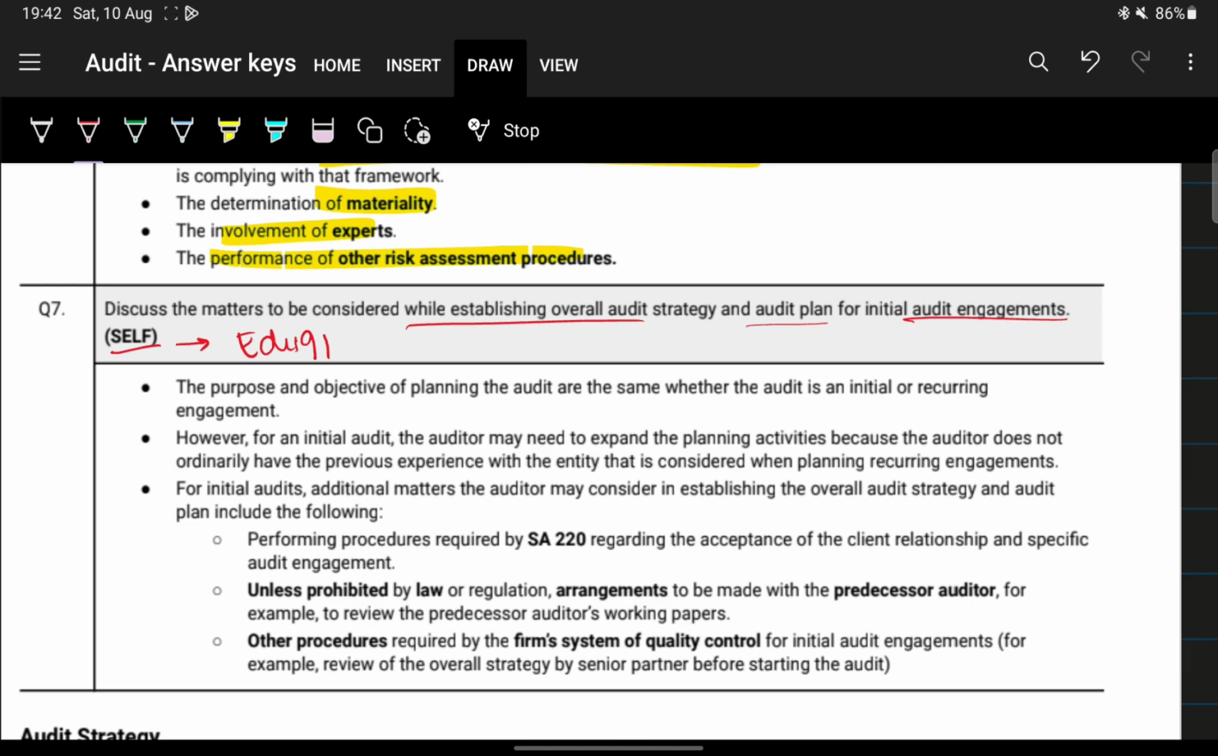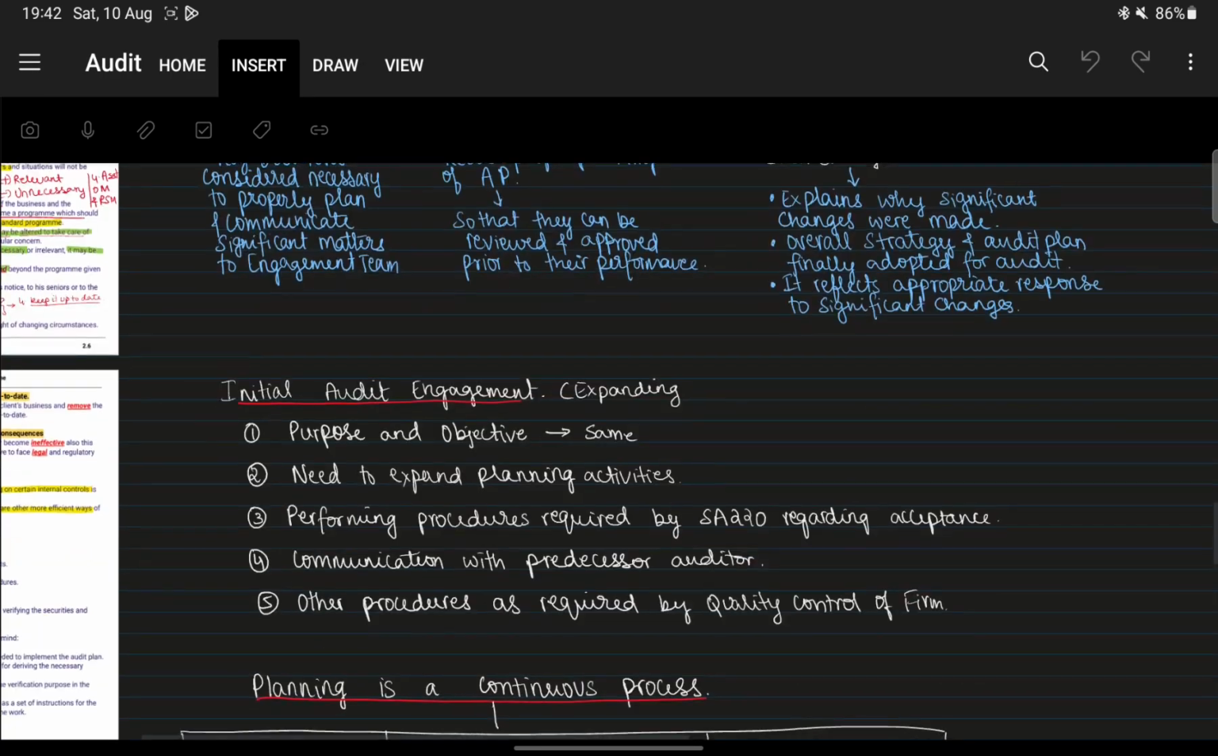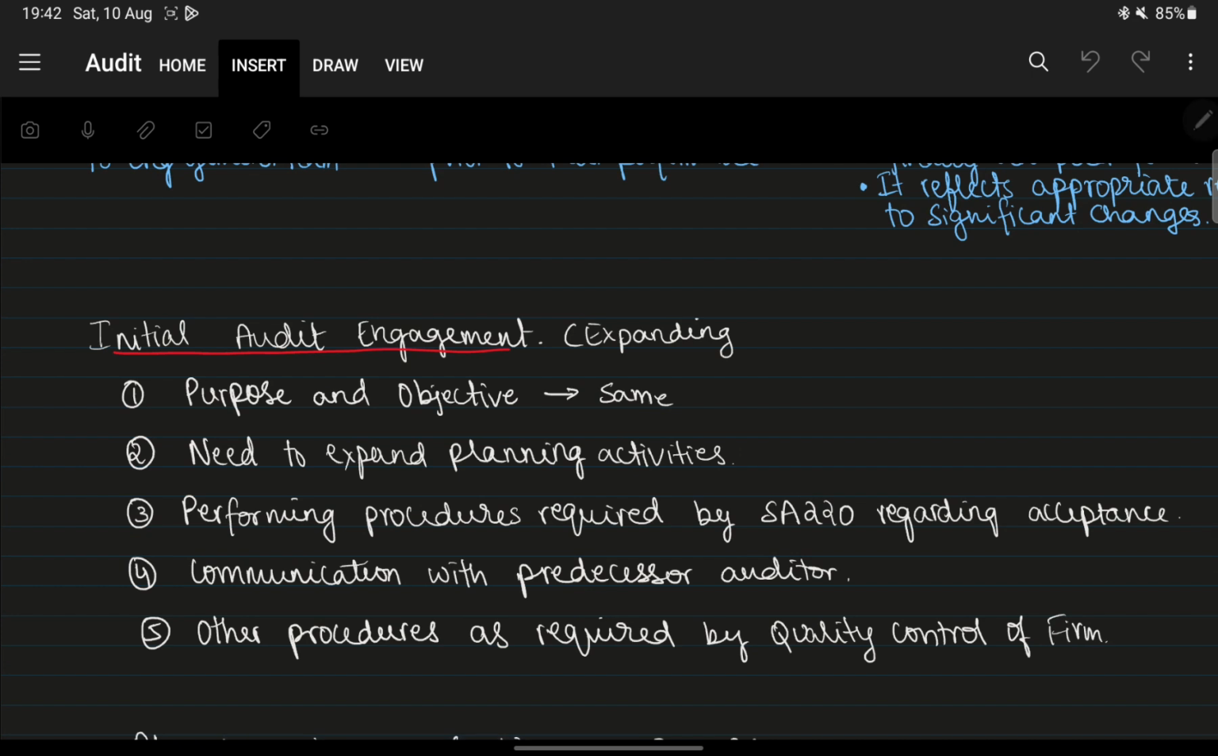Okay, so the first point, we had already covered this. I'll just show it to you in the notes once. So firstly, the purpose and objective is the same. Purpose and objective of what? The audit engagement. Purpose and objective of the audit engagement is the same. Next, there is a need to expand planning activities because we have no idea how good or bad their internal control is. We have no idea how the entity's environment is. Therefore we need to expand the planning activities.